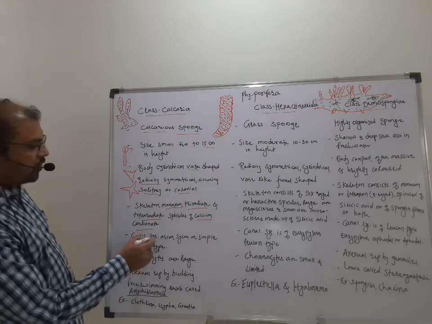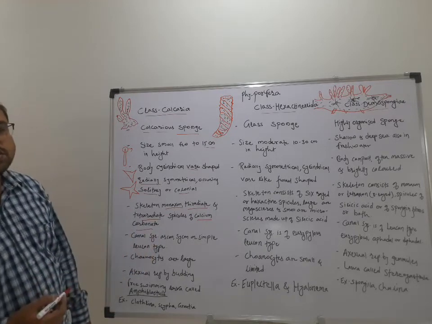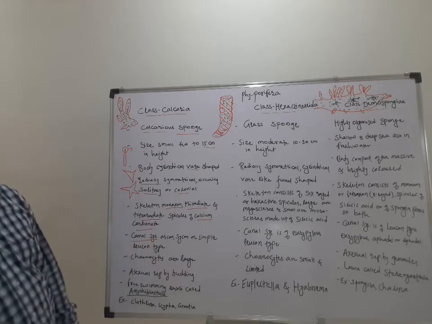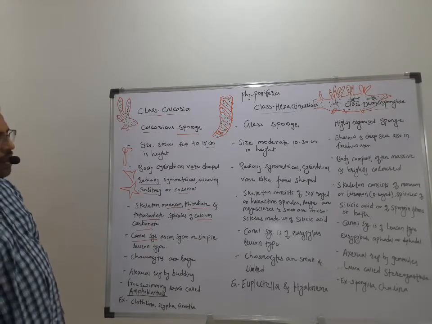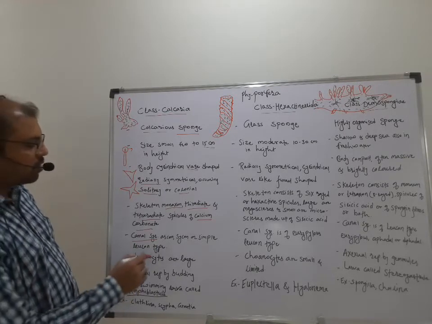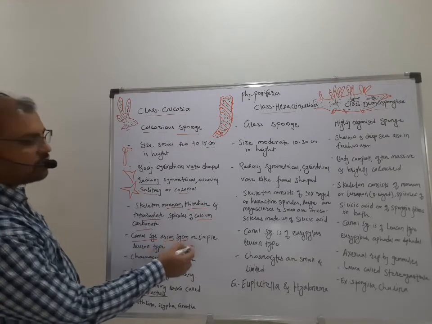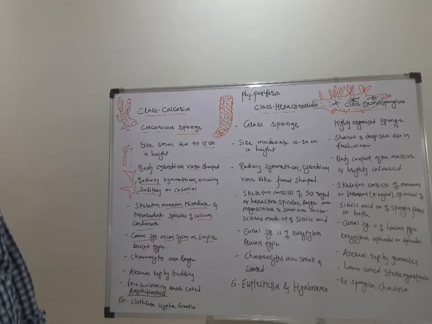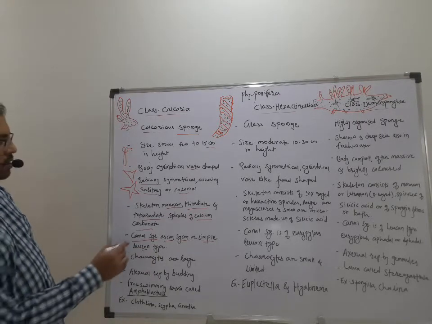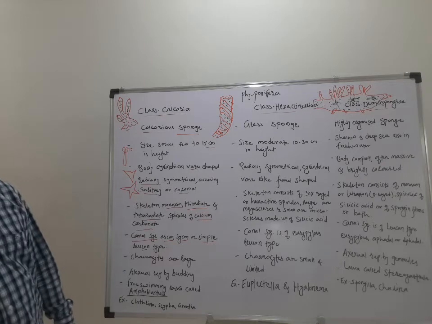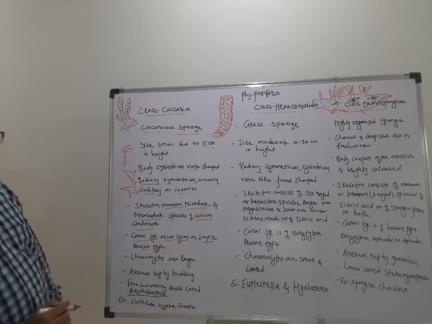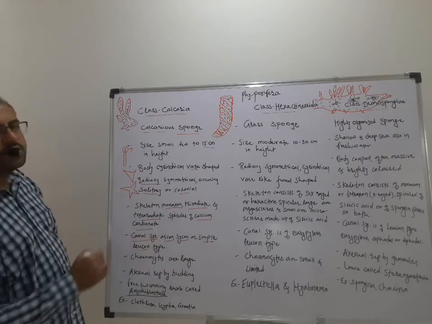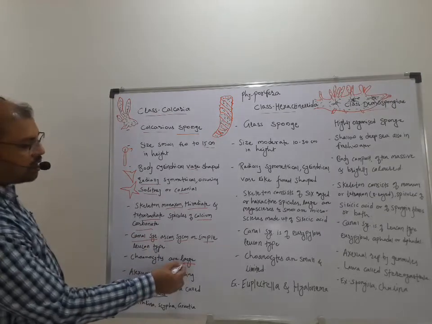Then the feeding and all the physiological activity is carried out by a special system in poriferans, which is called the canal system, and in Calcarea the canal system is of ascon, sycon or simple leucon type. So that is the modification in the canal system in Calcarea. Then the innermost layer is of choanocytes, and the cells of these choanocytes are larger.